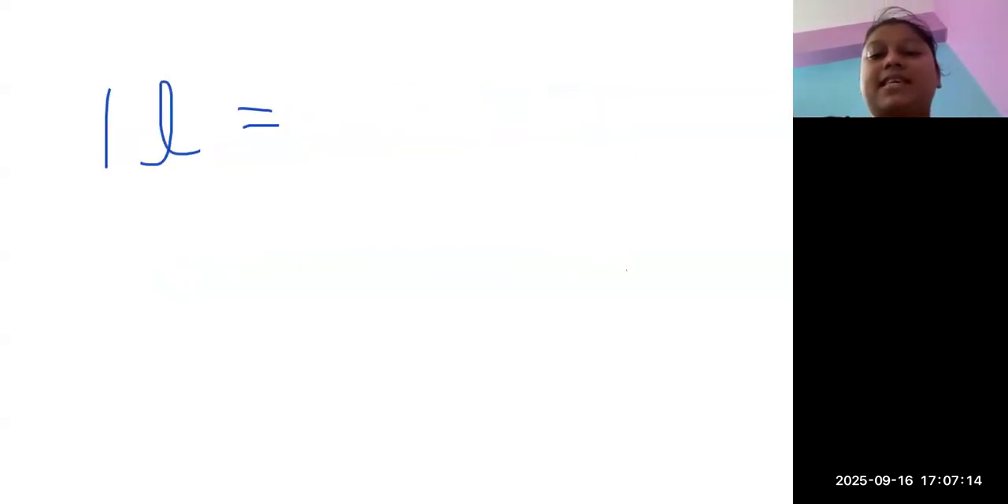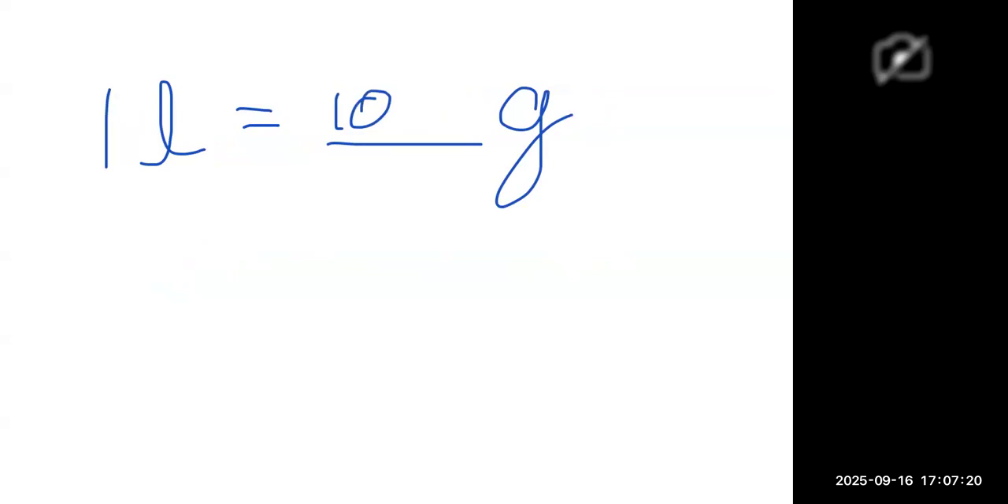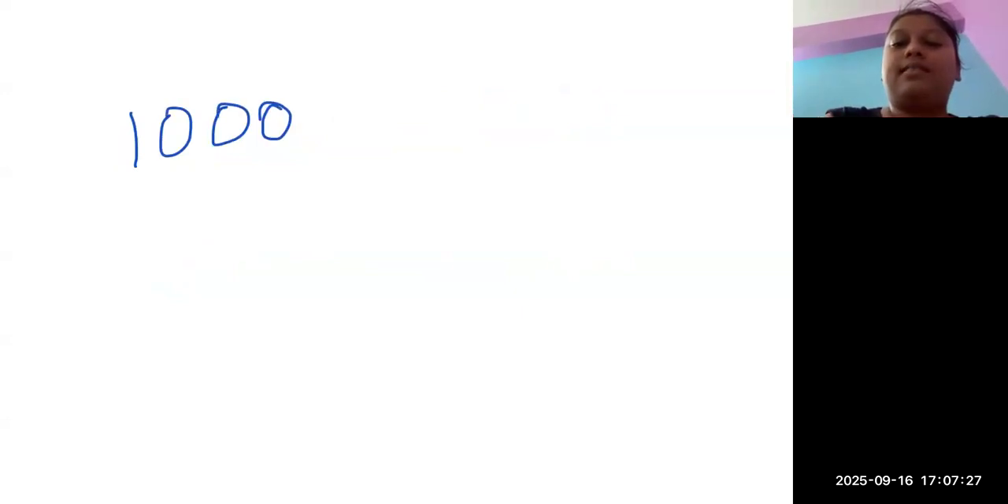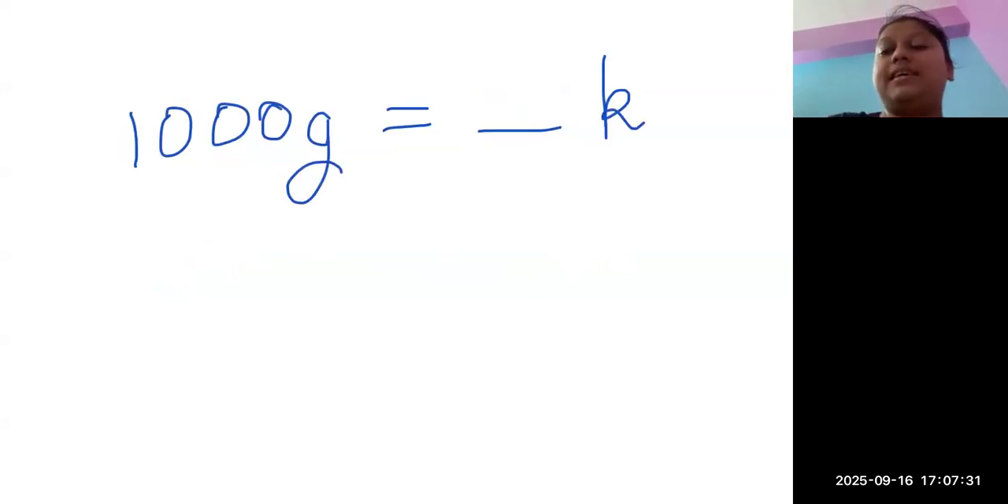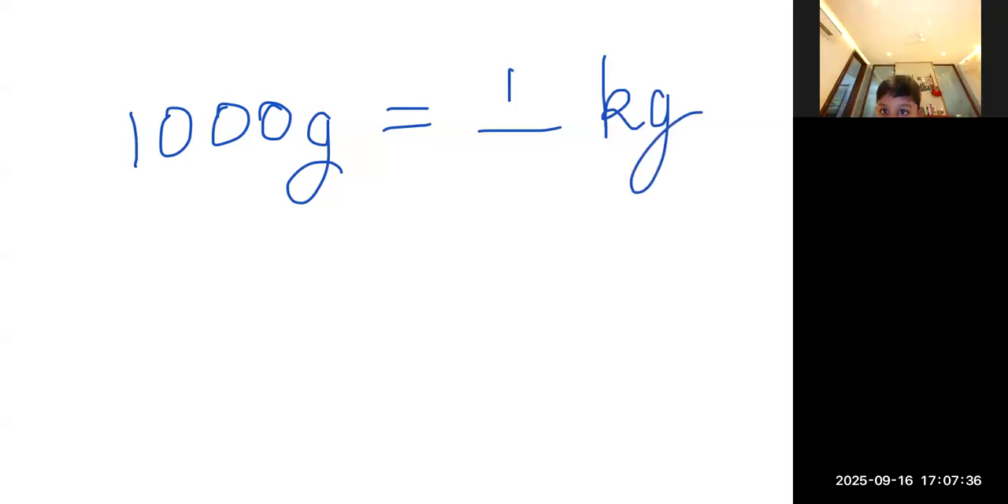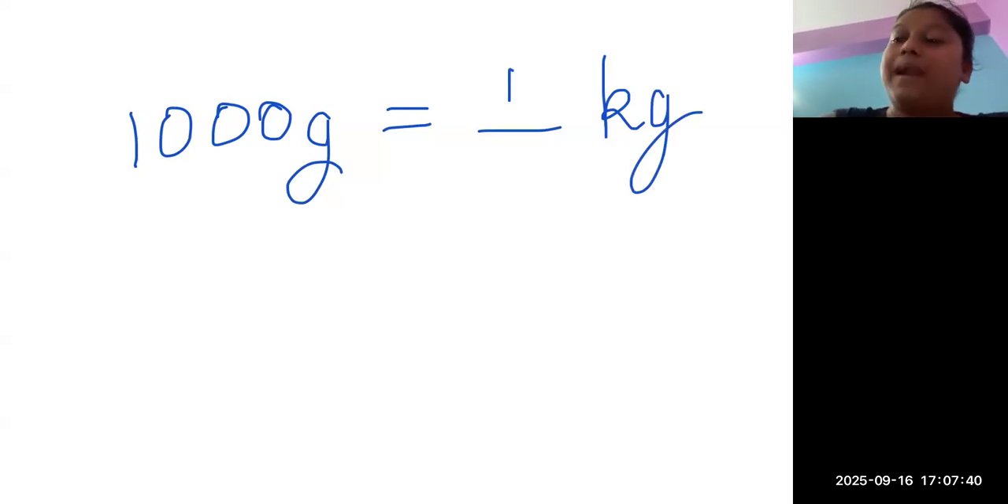Let's do the next. 1 liter is equal to how many grams? 1000. 1000 grams. Very good. And the last one I am giving you: 1000 grams is equal to how many kg? 1 kg. Very good. So we will be doing practice questions on this only today.